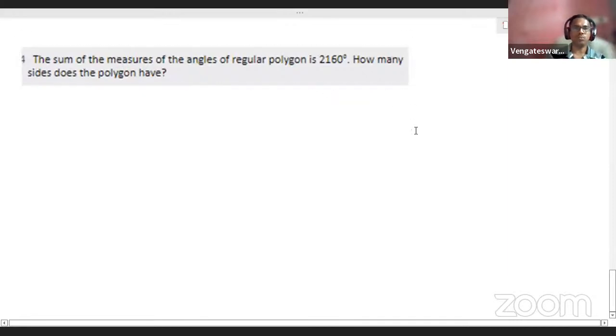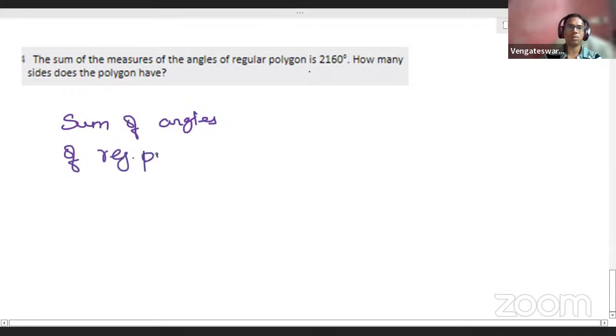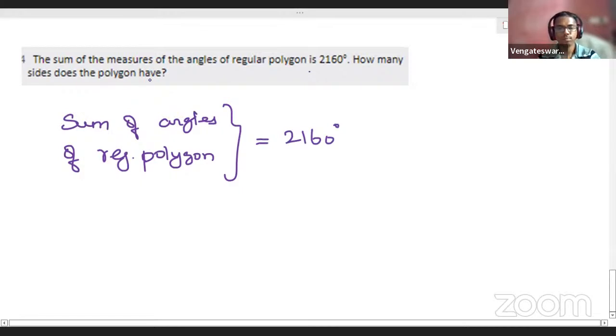The sum of the measures of the angles of a regular polygon is 2160. The sum of angles of a regular polygon is equal to 2160, they gave. How many sides are there for the polygon? That's the question.